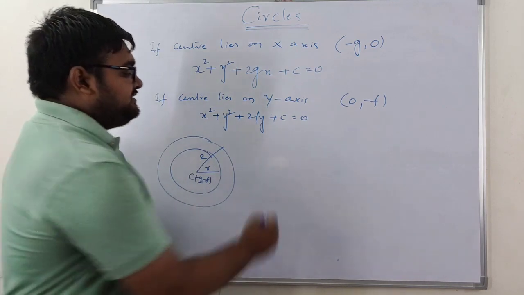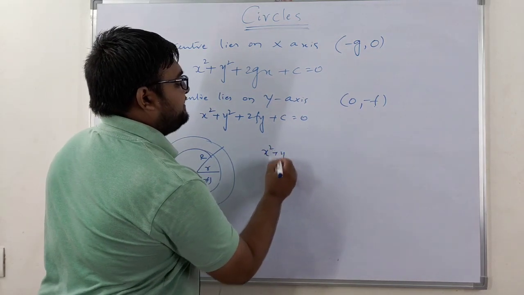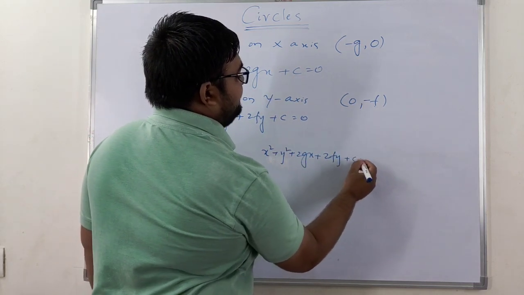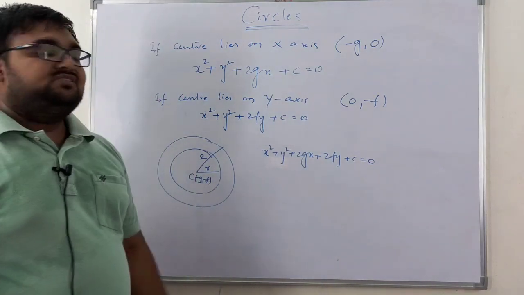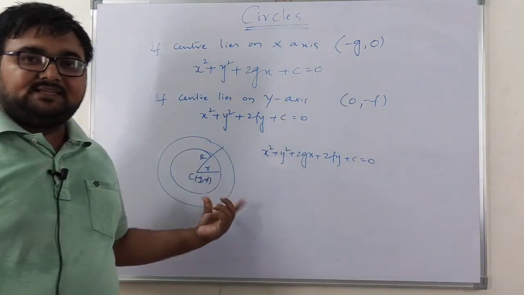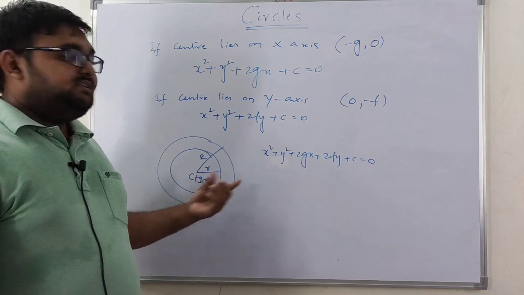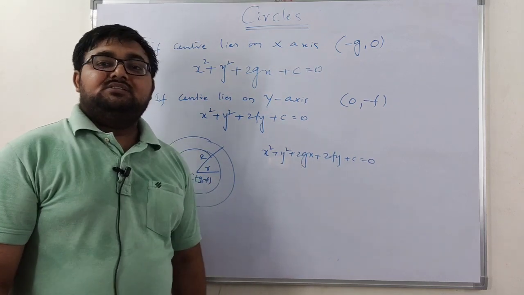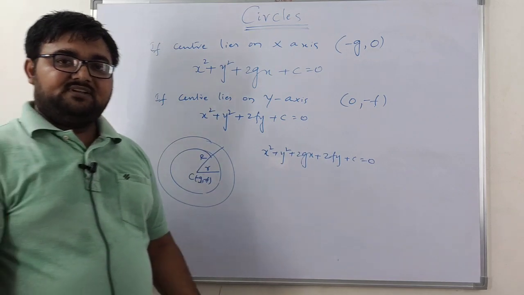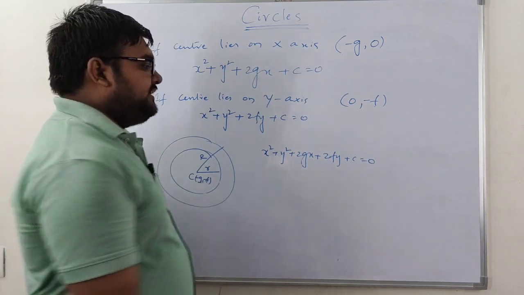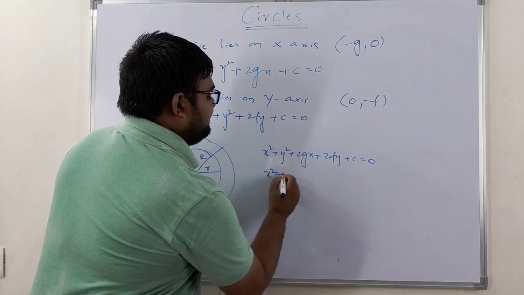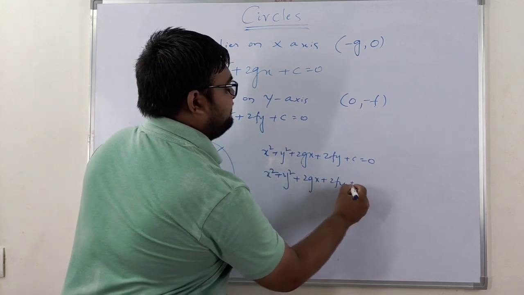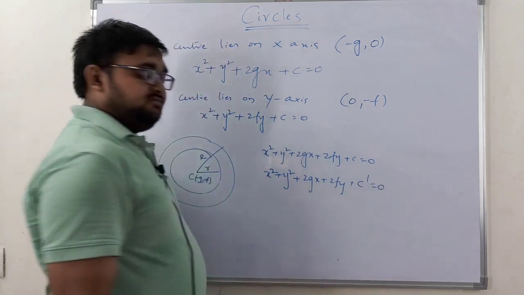Now suppose x square plus y square plus 2gx plus 2fy plus c is equal to 0 is the equation of one of the circles. If you want to find the equation of its concentric circle, it is x square plus y square plus 2gx plus 2fy plus c dash is equal to 0.